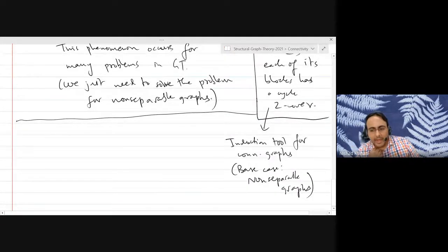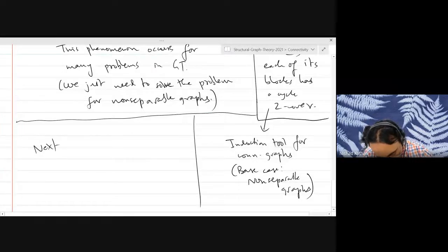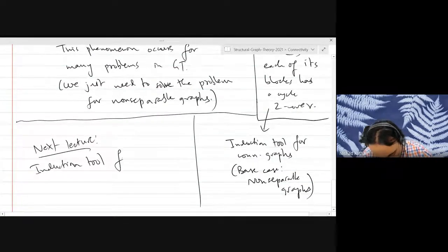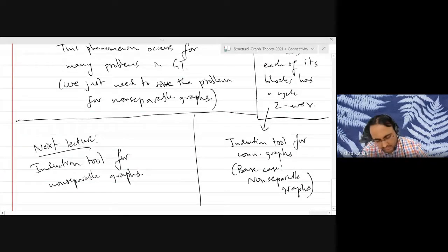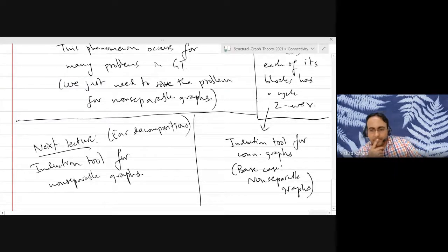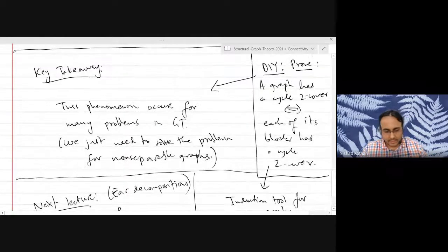But now you need an induction tool for non-separable graphs, and that we will be discussing in our lecture on Wednesday. So the next lecture is about an induction tool for non-separable graphs. It's called ear decompositions. All right, so that's all for today's lecture. I'm going to stop recording.